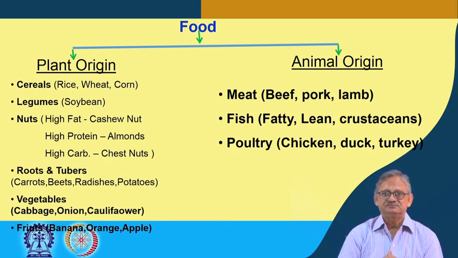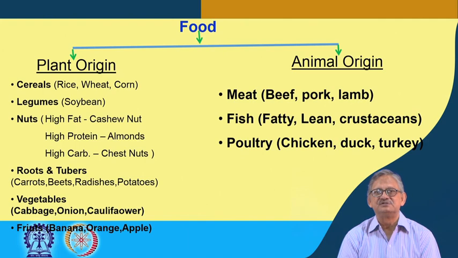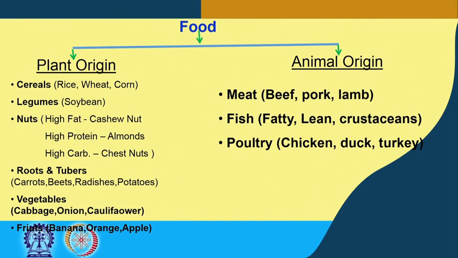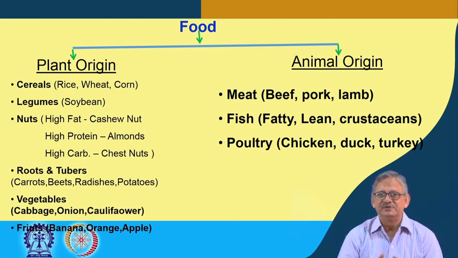And then the other source is the animal source, right. I do not distinguish here between vegetarian and non-vegetarian, because that is imposed by us, it does not mean anything as far as food is concerned.